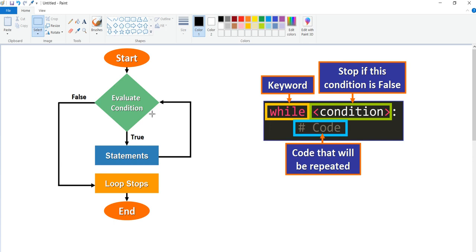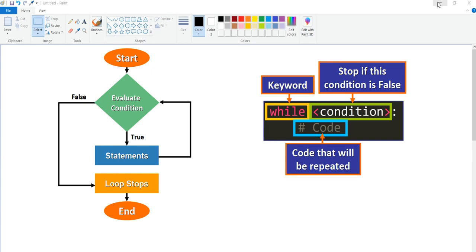It all depends on the condition. So for a while loop we have a condition. If the condition is true, then the code you have defined in the while loop will keep on executing, and when the condition is false, the loop will exit. You can see the same thing from this diagram. The loop is started, then it evaluates the condition. If the condition is true, then the statement will keep on executing, and when the condition is false, the loop will stop. So we don't know in advance how many times the loop will run. It all depends on the condition. The condition will take care of how many times it runs before it becomes false.